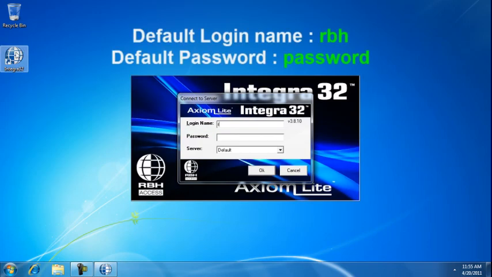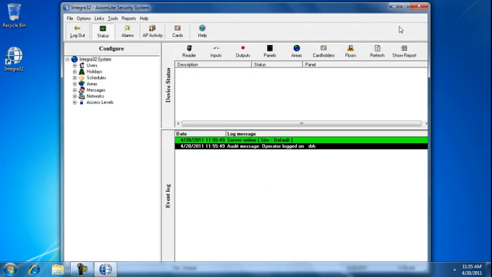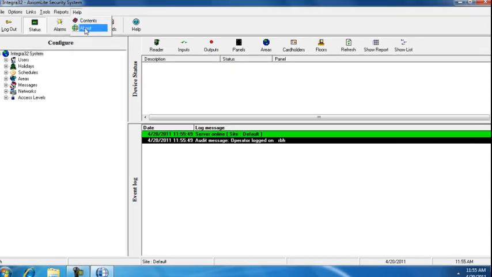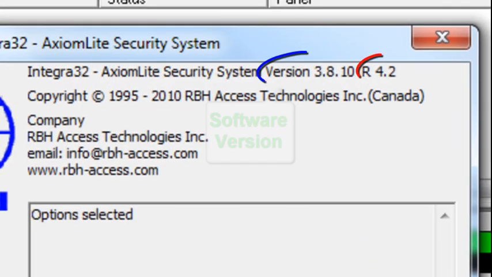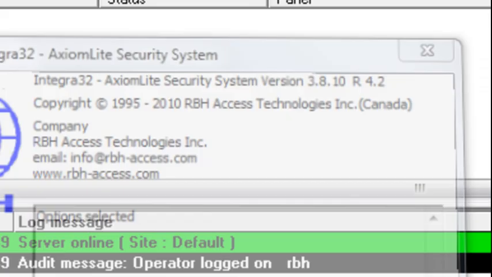Default name is lowercase RBH. Default password is lowercase password. Click OK. The screen is open. Maximize it. Click Help and select About. It will present you with your current software version and a release number. They should match what you have seen on your CD.